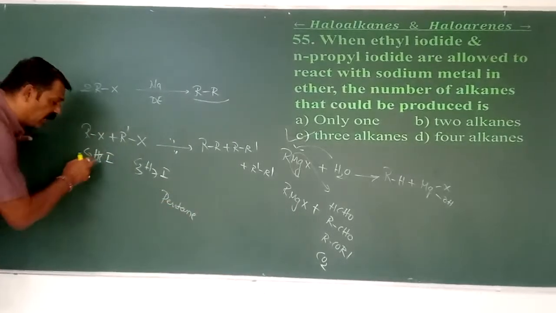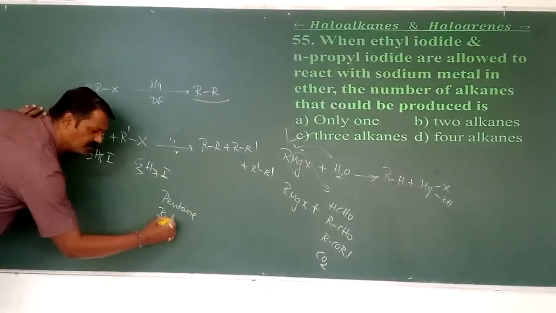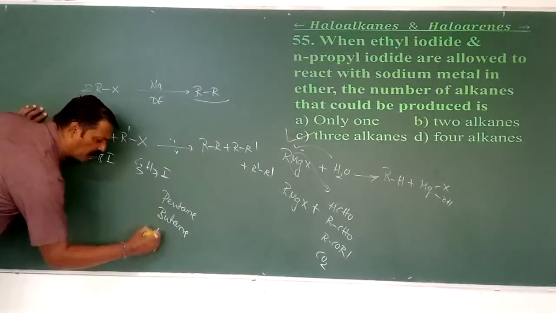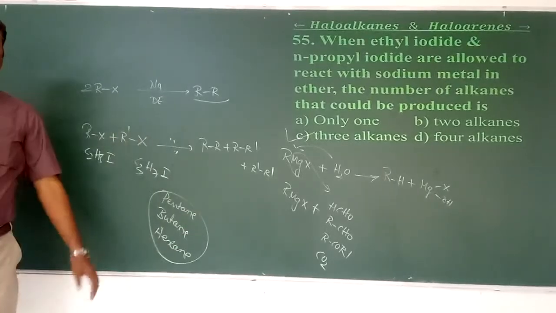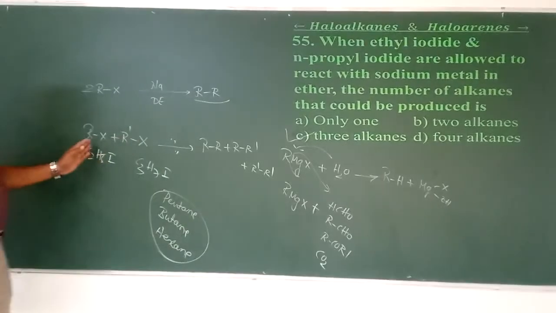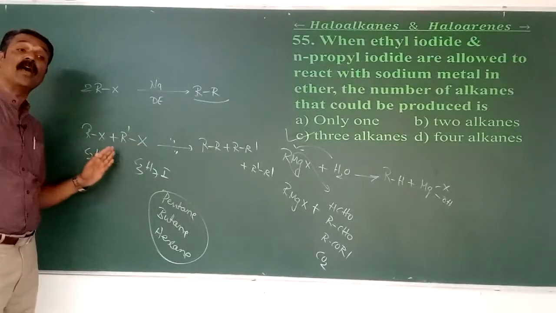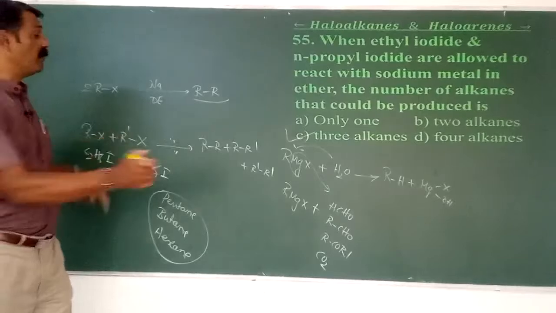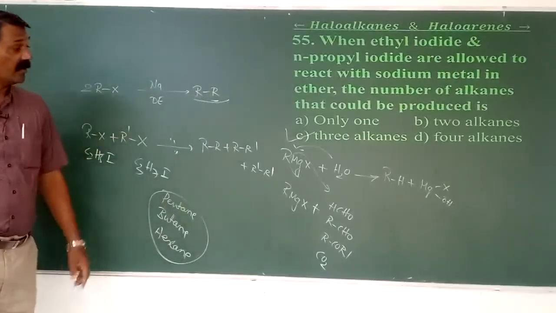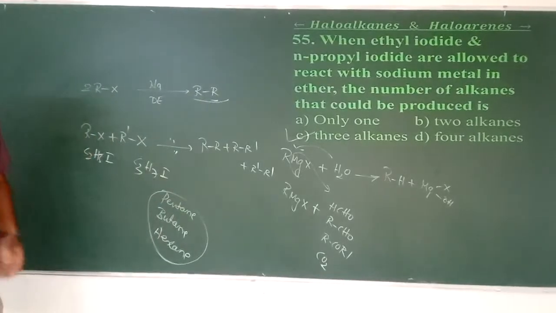Within this, ethyl plus ethyl gives butane. Propyl plus propyl gives what? Hexane. So these are the three different alkanes. In general, what you have to remember is that if I am taking a mixture of two haloalkanes, I get three alkanes. Suppose it is only one haloalkane, then only one higher alkane. That is why it is three alkanes.